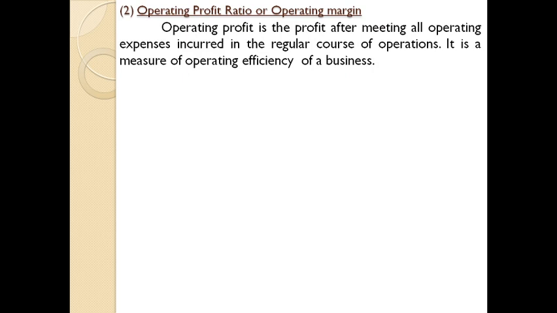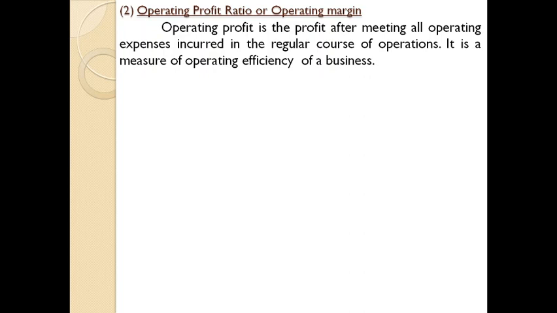a reasonable net profit. But operating profit ratio is a method of studying the organization's effectiveness in earning profit after meeting all operating expenses incurred in the regular course of the operations. It is a measure of operating efficiency of a business. It is the ratio calculated by dividing operating profit or earnings before interest and tax, otherwise known as EBIT, by net sales.